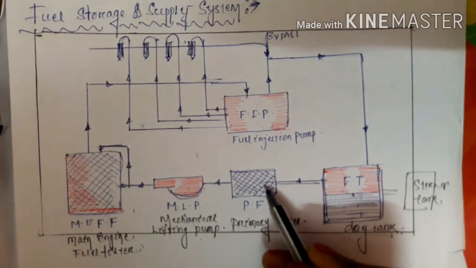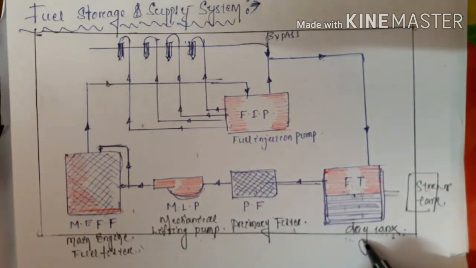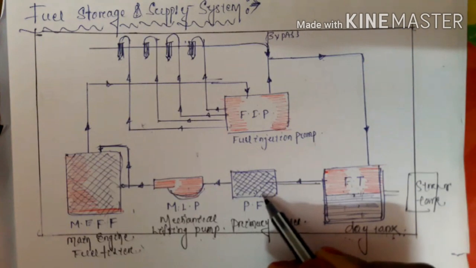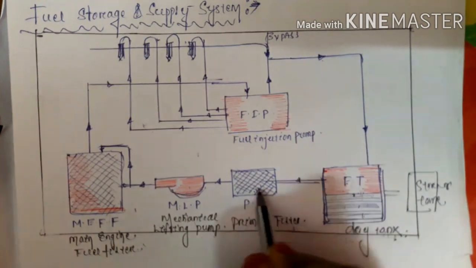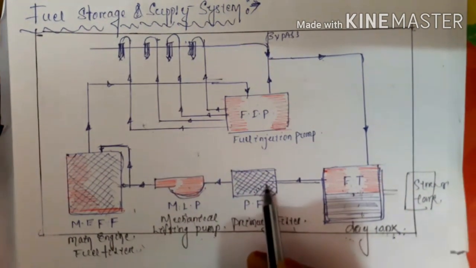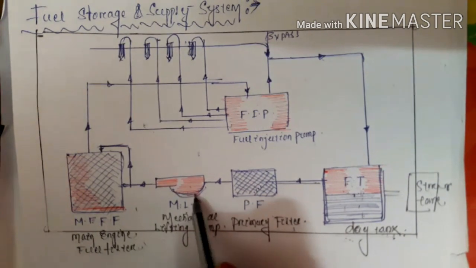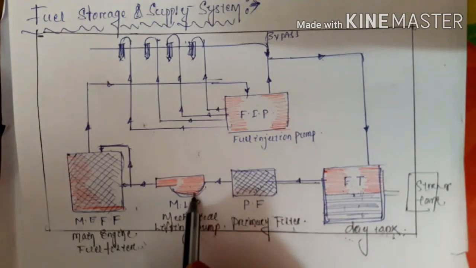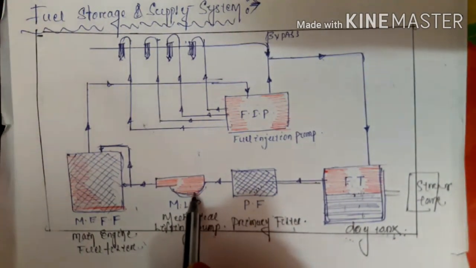The primary filter traps the impurities, dust particles and water particles which come from your day tank. That amount of impurities is trapped here, the fuel is converted into pure form, and then it is carried forward to your mechanical lifting pump.